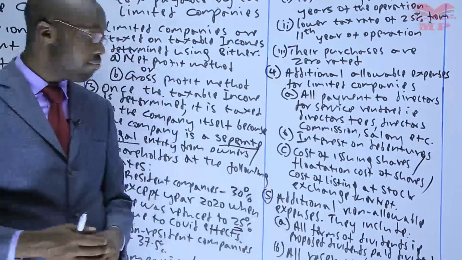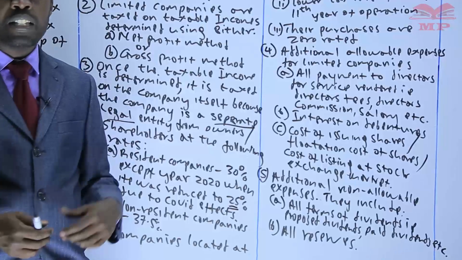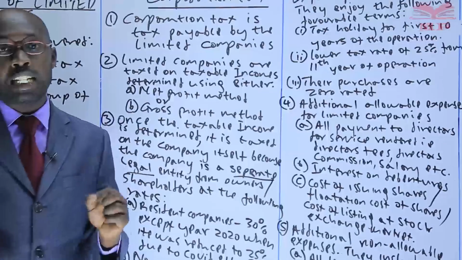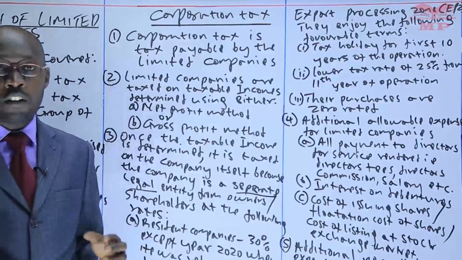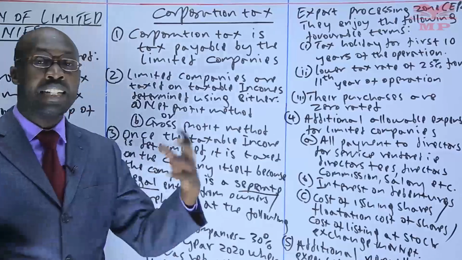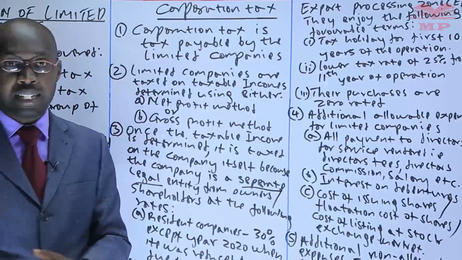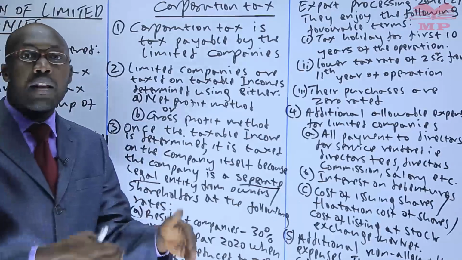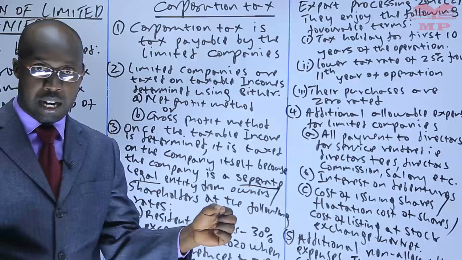The last one of the additional non-allowable expenses is reserves. A reserve is money set aside for future use. So we don't allow that expense until that time comes when that expense is incurred. For example, for a company that knows that next year they are going to incur some rent expense, and some electricity expense, they may set aside some money. When that time comes, they use it to pay for that expense. We don't allow until that time comes.